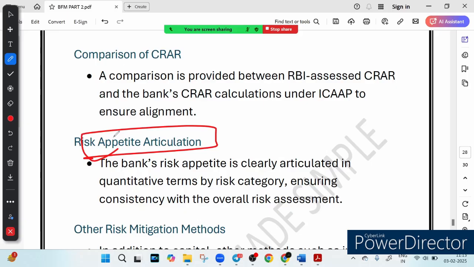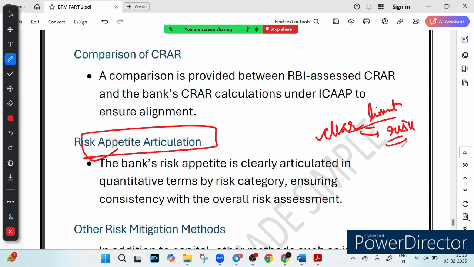How is it defined? Banks set a clear limit for each risk. So you can see the words written here, clear limit. For each risk they set a clear limit. This helps ensure that risk taking is balanced with financial stability. Think of it like setting your own spending limit. You decide how much risk you can afford, whether to spend more on stock or keep money safe in a saving account.